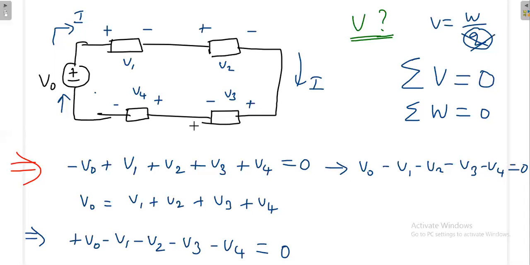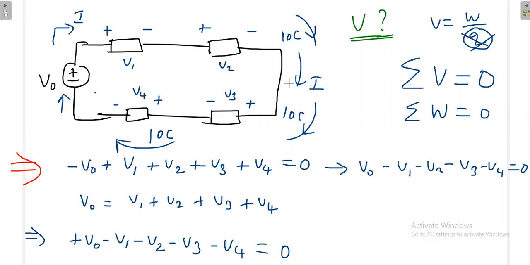So my movement of the charge is constant. How much charge is moving? What does it mean that the charge is constant? If there are 10 coulombs here, 10 coulombs will be there also. If 10 coulombs are moving here, the same 10 coulombs will move here also. That is the concept of constant current. Current is constant, charge is constant.